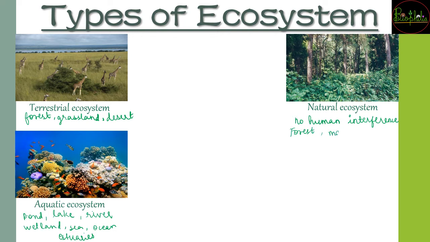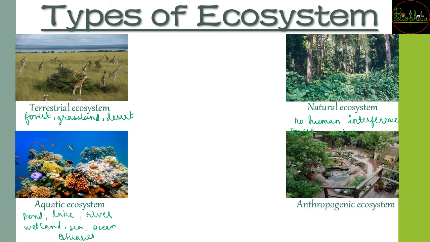There can be marine ecosystems, where humans did not interfere with the fishes or corals; they have been growing all on their own. So that is the example of a natural ecosystem. The opposite of it is where the human is interfering and creating and maintaining that place. That is going to be the anthropogenic ecosystem.